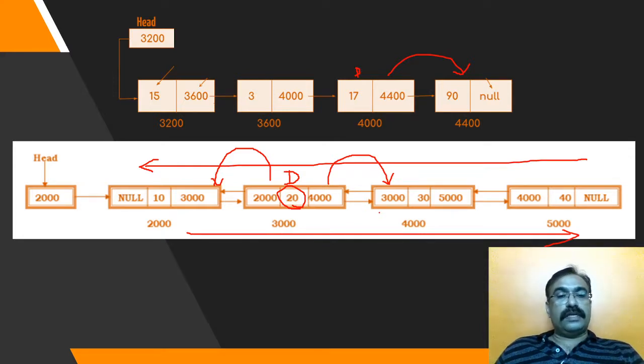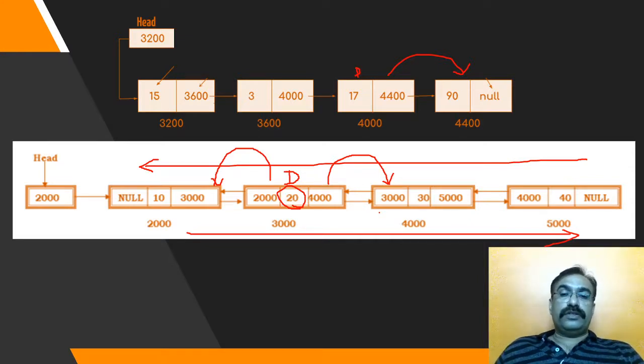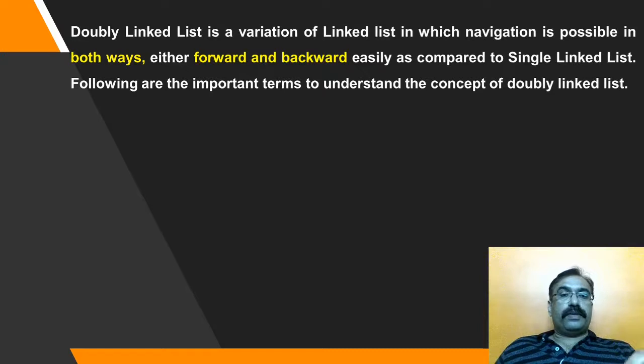The disadvantage of the singly linked list is avoided in the doubly linked list, but of course we need a separate definition of a structure, and some logical changes in the insertion, deletion and traversing of the linked list. All these things will be there. That will be our point of discussion for the next few lectures. So let us start with the formal discussion of the doubly linked list.